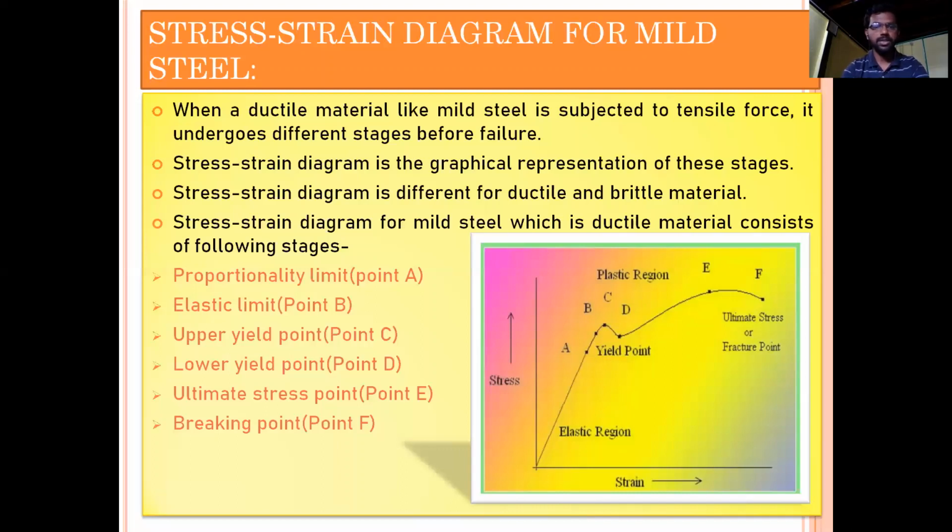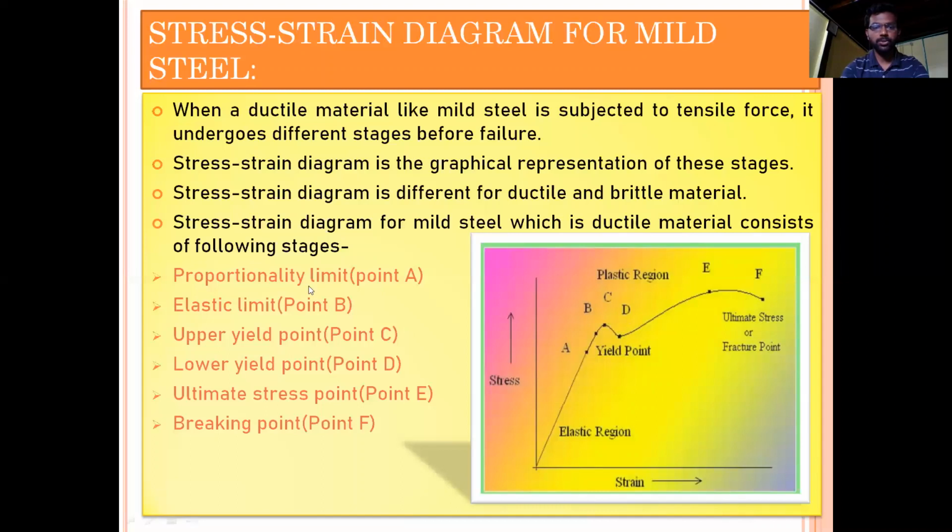Okay, stress strain diagram for mild steel, which is ductile material, consists of following stages. If you see this diagram here, this is a typical stress strain diagram for mild steel. This has been obtained by conducting tensile test on universal testing machine. If you see this graph, there are different stages that a material undergoes before getting failed.